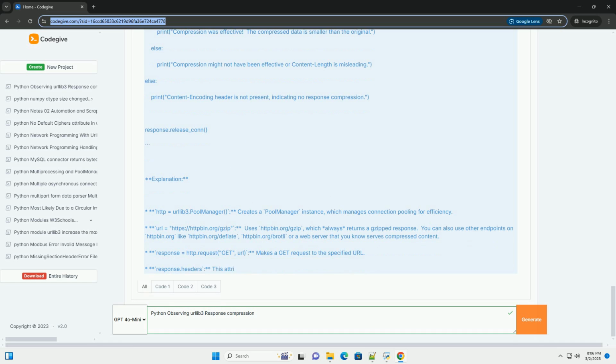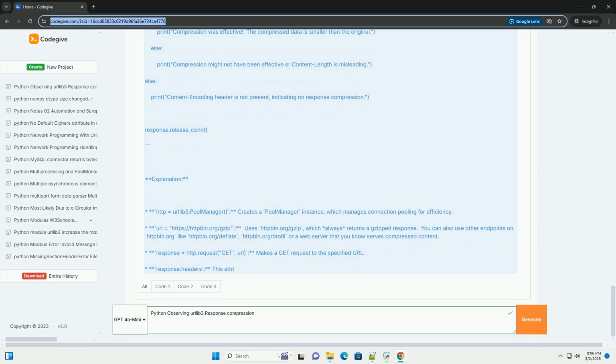8. Advanced topics. Custom compression implementations. While rare, some servers might use custom compression algorithms. In this case, you'll need to find or implement a Python library that supports that algorithm and manually decompress the data. Streaming compressed data. For extremely large compressed files, you can process the data in chunks as it is decompressed. This requires using the streaming capabilities of libraries like gzip or urllib3.